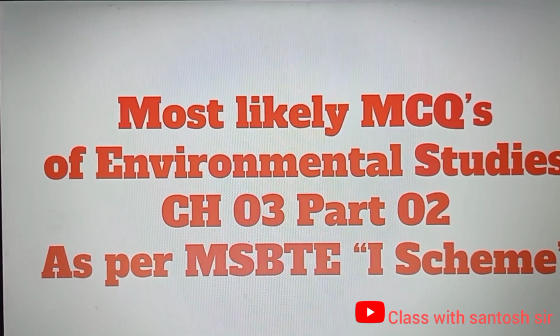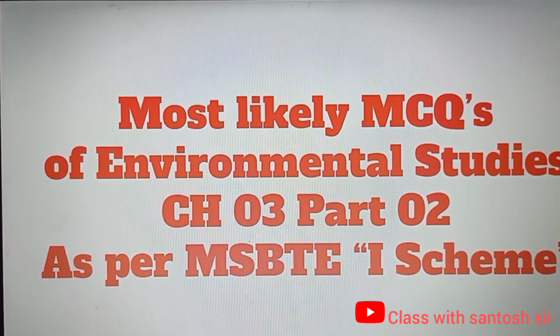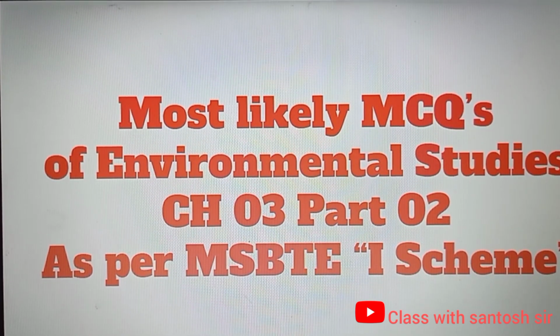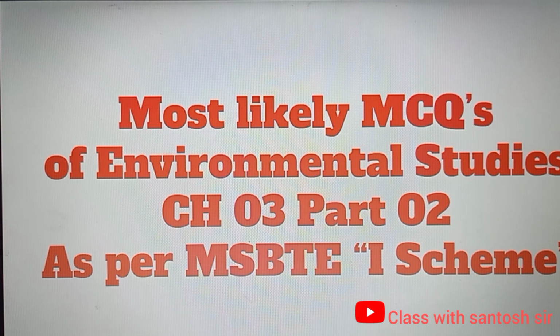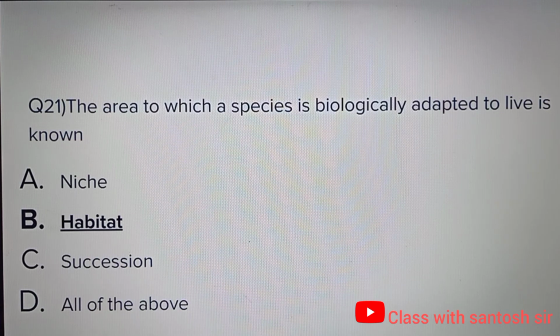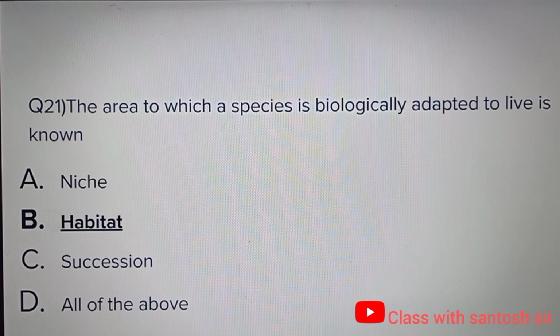Hello everyone and welcome to chapter 3 part 2 video where we will be discussing 20 important multiple choice questions from chapter 3, which is ecosystem and biodiversity for the subject environmental studies. So let's begin. The area to which a species is biologically adapted to live is known as niche, habitat, succession, or all of the above. And the correct answer is option B, habitat.